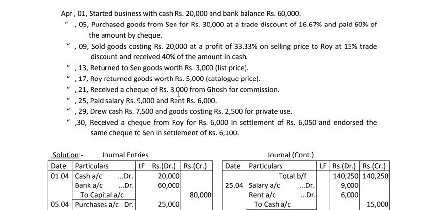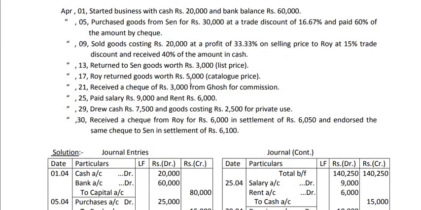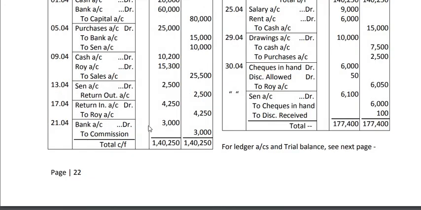So our entry will be bank account debit to commission account. See, the entry is bank account debit to commission account 3000 on 21st April. Okay, so this is the entry for commission received by check, and I have assumed here that the check has been deposited into bank at the same time.